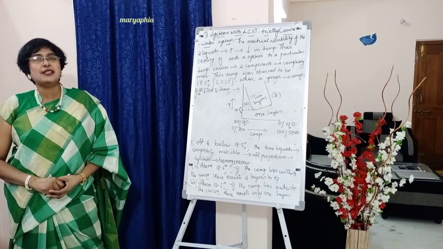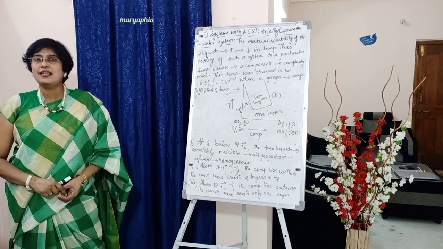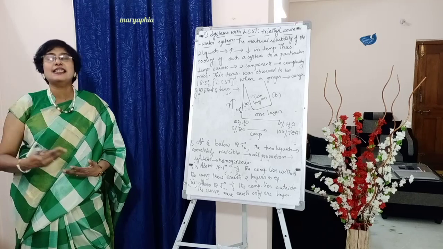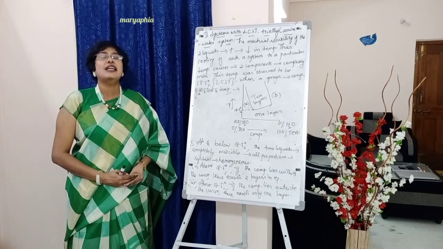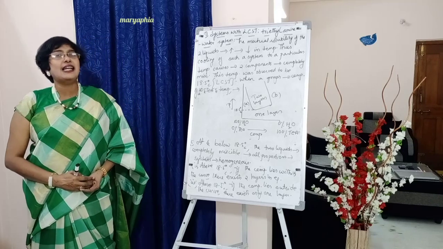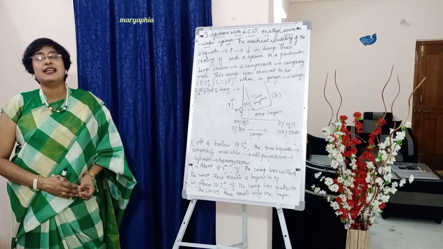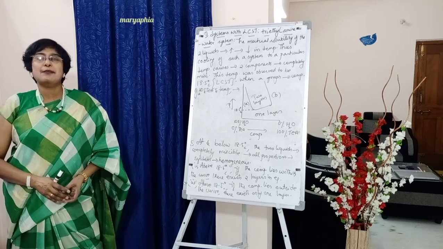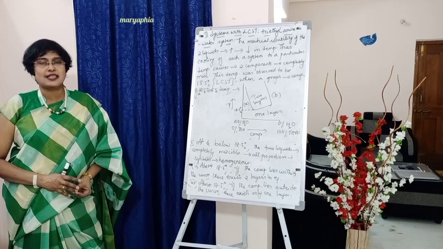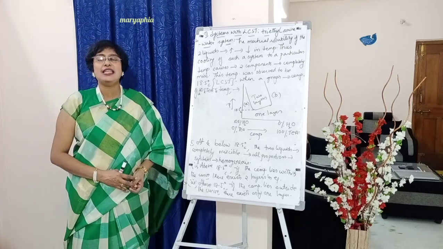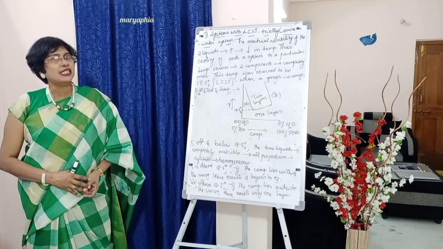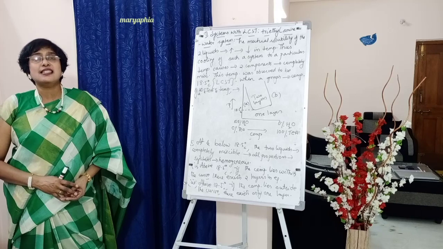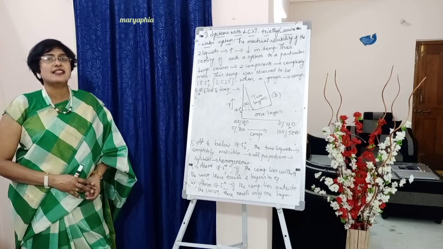And if the two partially miscible liquids are miscible by heating the system, or above a certain temperature, then it is called UCST. And if the two partially miscible liquids get mixed up below a certain temperature, that temperature is called lower CST. Okay. So here first we have seen systems with upper CST, that is the phenol water system, and the UCST of that system was found to be 66 degrees centigrade.